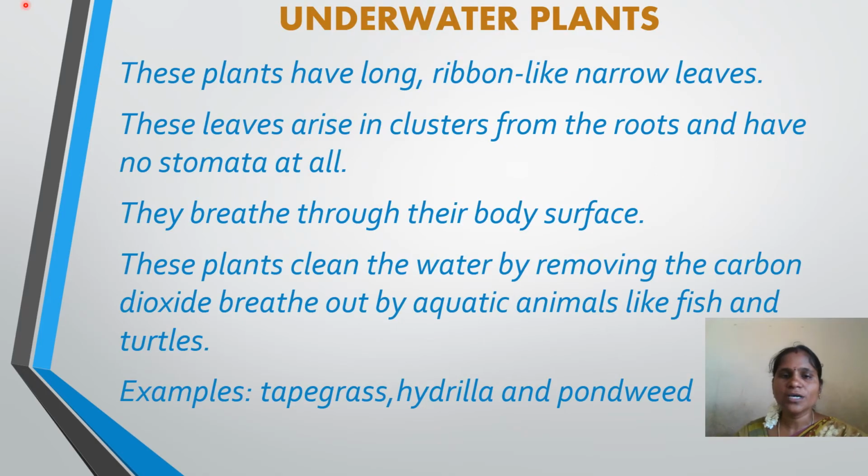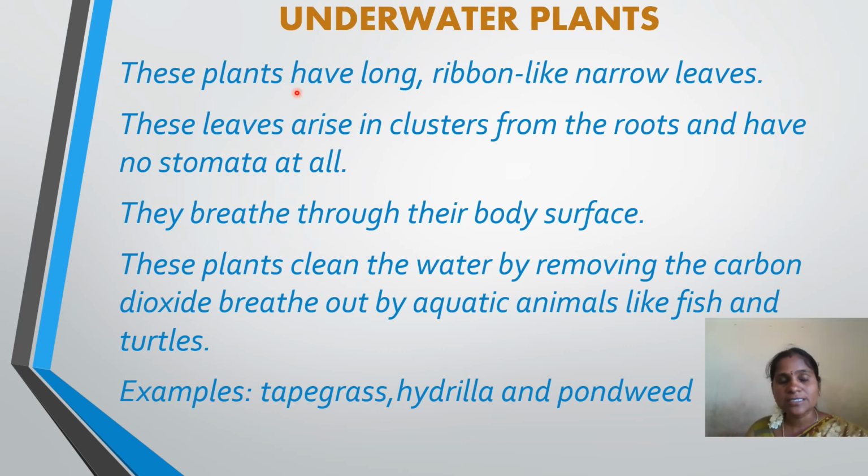The next one, underwater plants. These plants have long ribbon-like narrow leaves. These leaves arise in clusters from the roots and have no stomata at all. These plants are completely underwater.